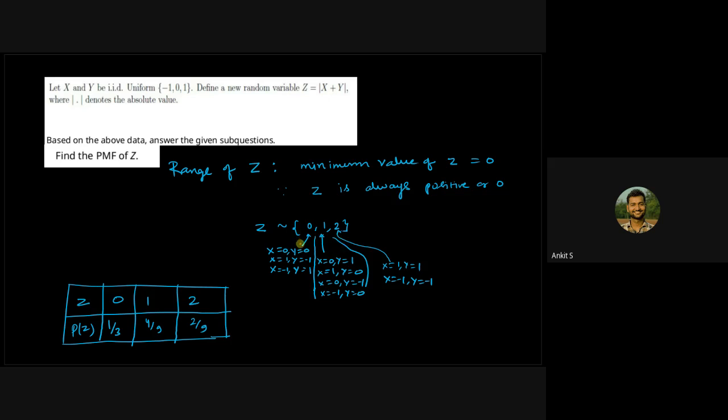You see here, what is the range of z? You put x equals 0, y equals 0, you get 0. You will not get any value below 0 because we have mod here. So you will get 0 when x and y are 0, or x is 1, y is -1, and so on. Similarly, you can put different values of x and y and look at what values you have to put to get 1 here. Similarly for 2. Since you know that x and y are independent, if you need to calculate this probability, how would you calculate it?